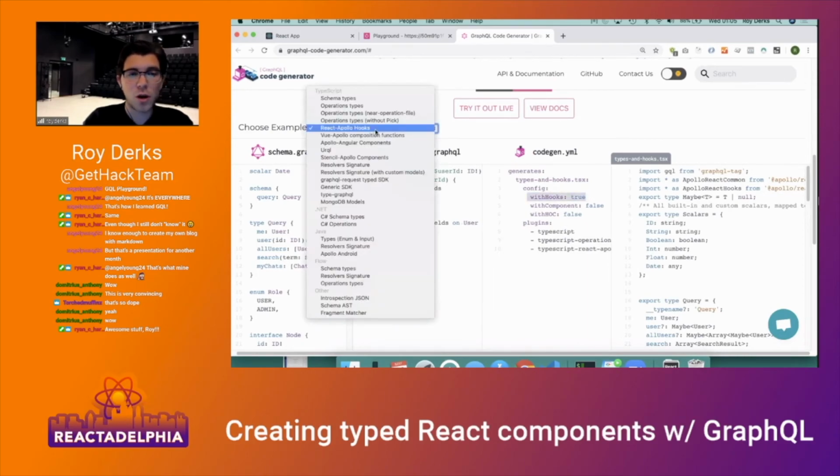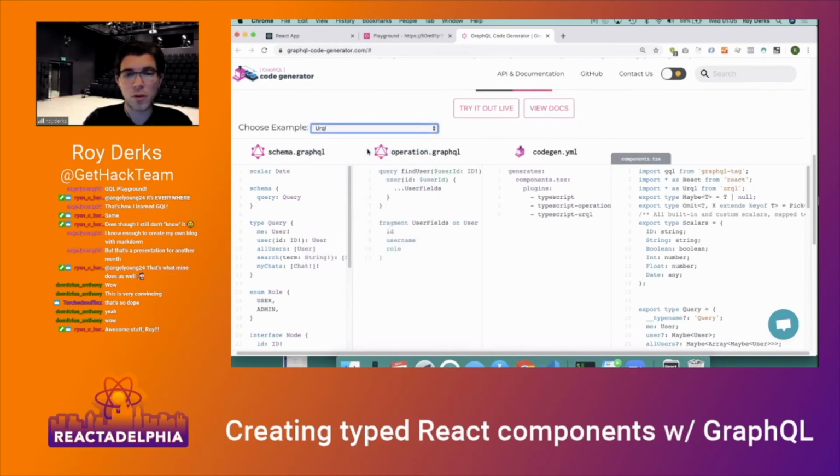But also if you aren't using Apollo, or maybe you're using Urql, which is also a great library for using GraphQL in your React project, they can still auto-generate everything, all your components and your hooks, based on your schema.